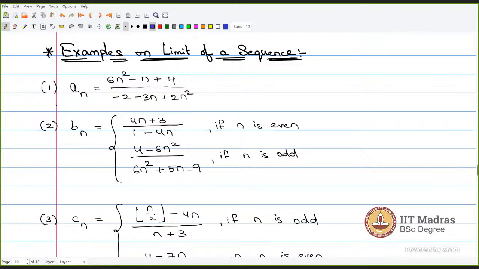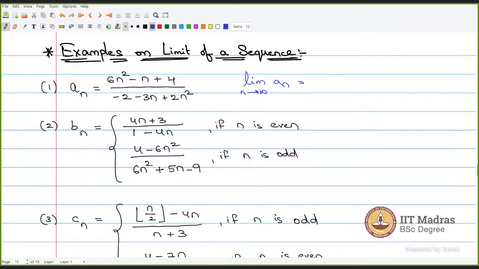Now let's solve some examples of this. If I have given you a sequence like this, and I ask you to find the limit of the sequence, what is your very first step? You divide by n squared, so take n squared common. You take the highest degree common from the numerator and the denominator. So I have to find the limit as n tends to infinity of an, and check whether this limit exists or not.